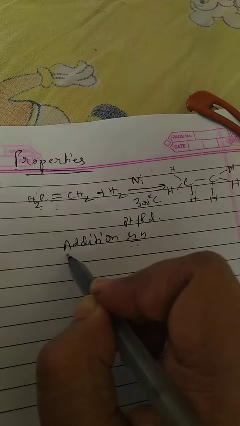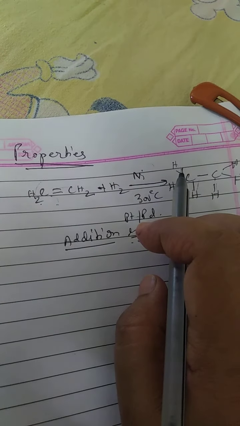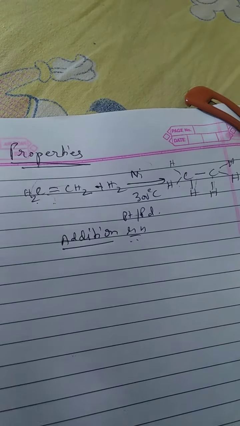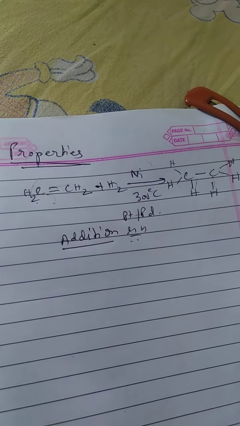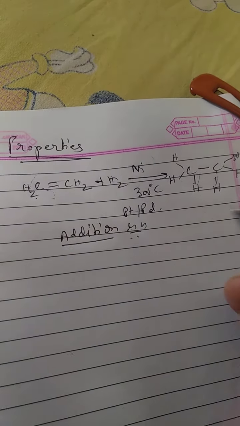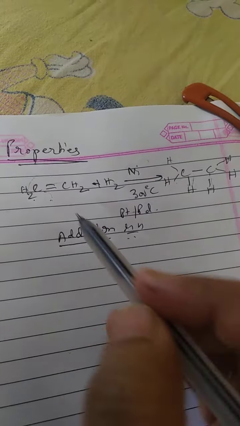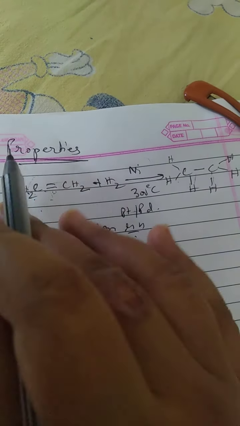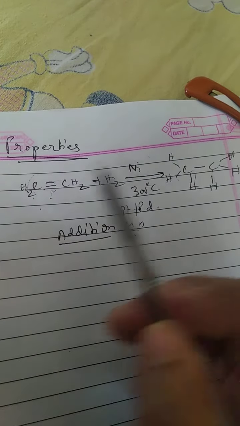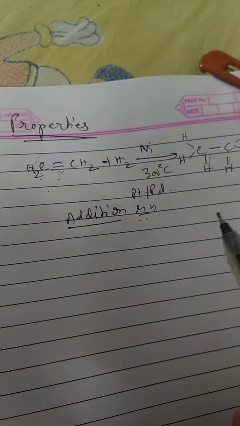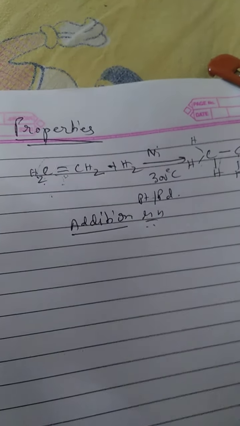Okay, till now how many types of reactions have we done? We have done substitution reactions, like chlorination in alkanes, where hydrogen was substituted by chlorine. But here you are adding something, you are not substituting or removing anything, so this is your addition reaction. Before that we have also learned about dehydrogenation and dehydrohalogenation.